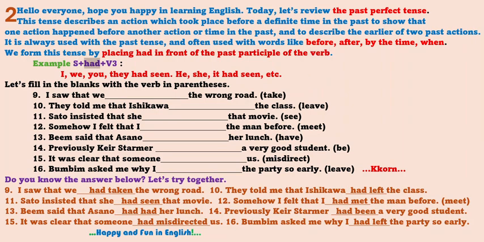Example: S plus had plus V3. I, we, you, they had seen. He, she, it had seen, etc. Let's fill in the blanks with the verb in parentheses.